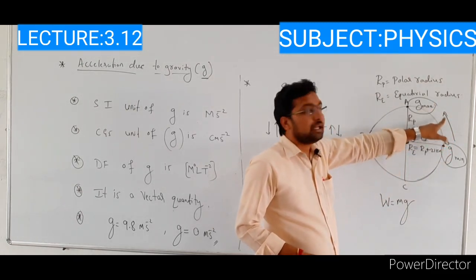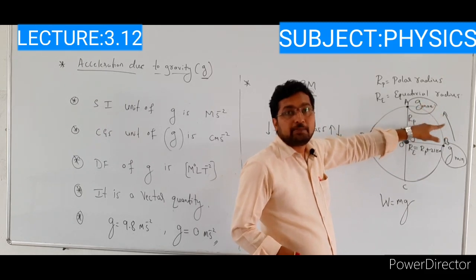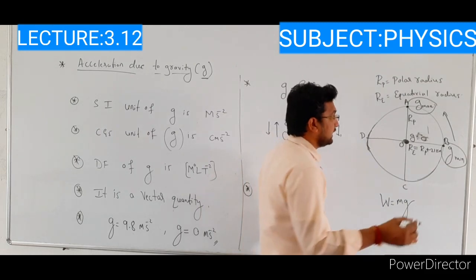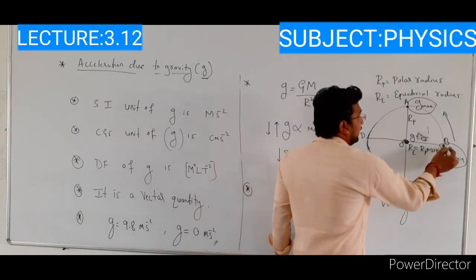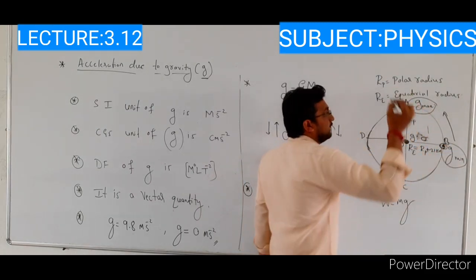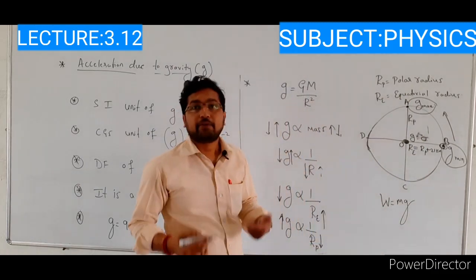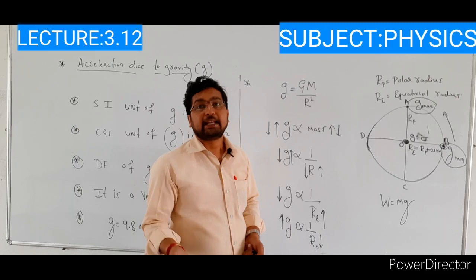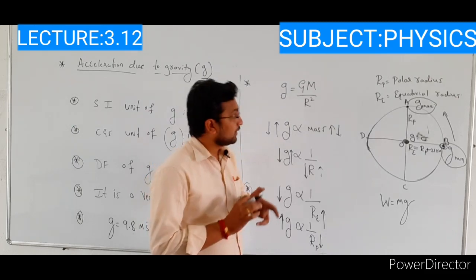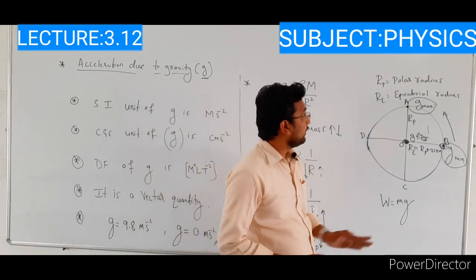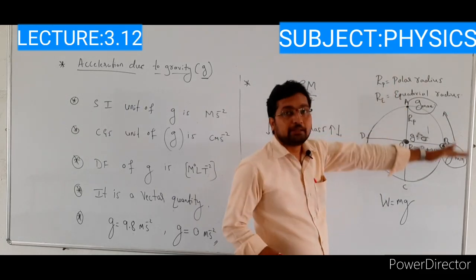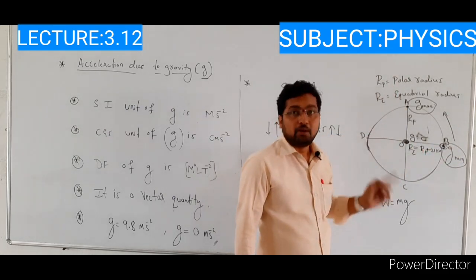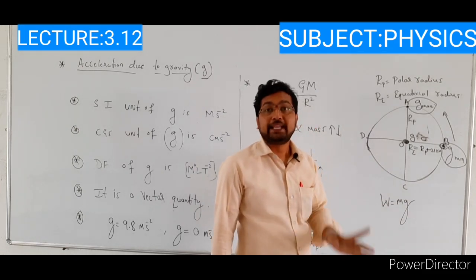That means the weight of the body also increases, right? When the object is moving from the equatorial to the polar region, the weight of the object increases. So next case, if the same object is moving from point A to point B, whether its weight increases or decreases.